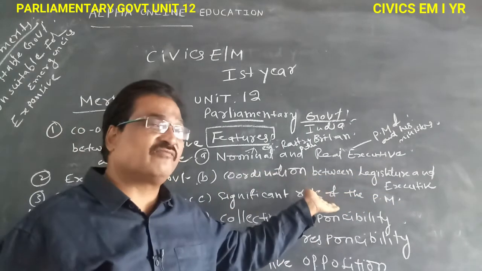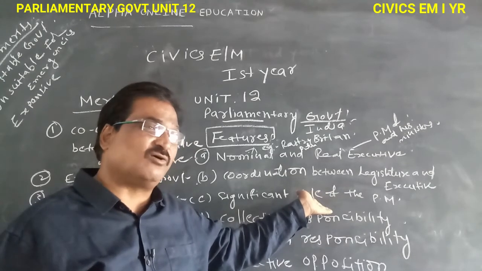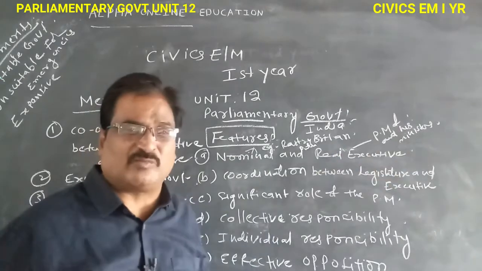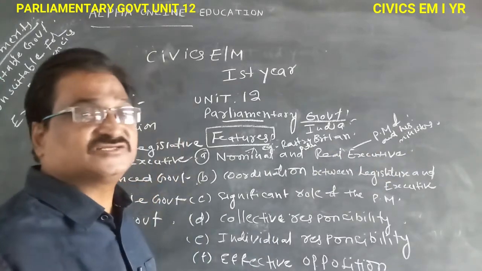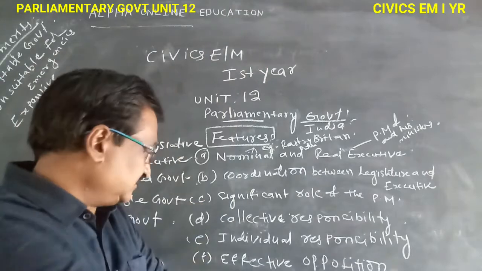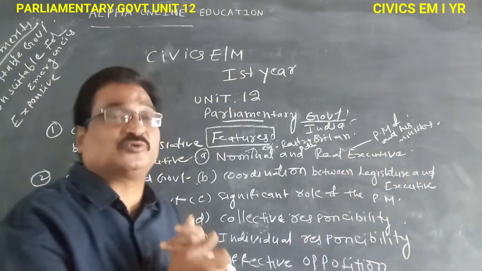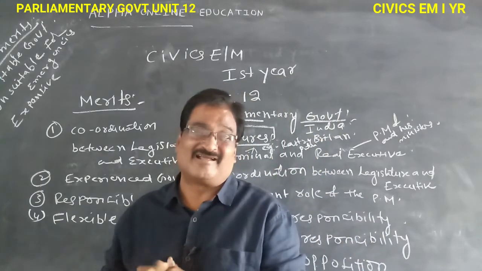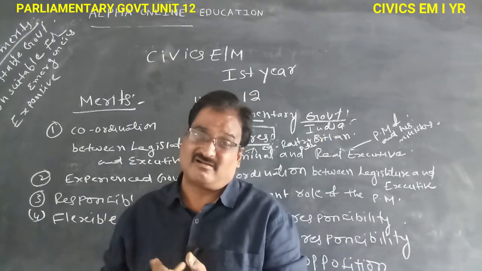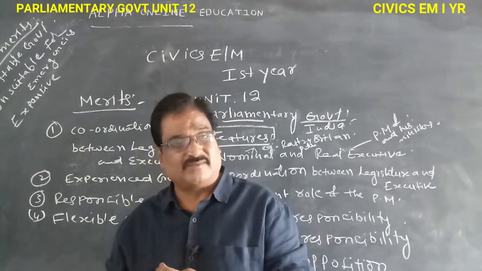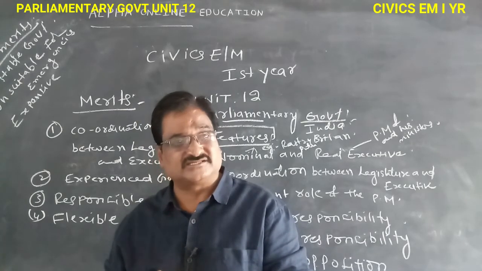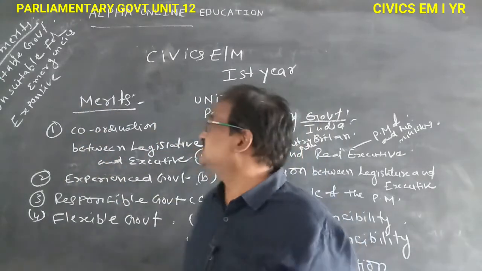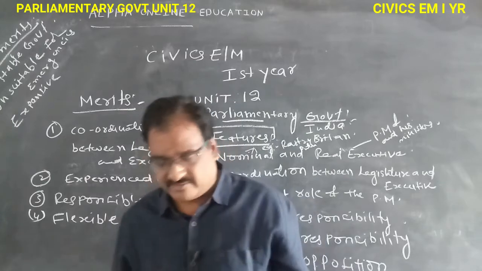And also the significant role of the Prime Minister. The Prime Minister's role is a key role. And also collective responsibility: అందరూ బాధ్యులు. Individual responsibility, వ్యక్తిగతంగా కూడా బాధ్యత వహించాల్సి ఉంటుంది. Effective opposition: if the opposition is not effective, it is the main drawback of the parliamentary government system. In the parliamentary government, with a strong opposition, it is a success. So these are all the merits and demerits of the parliamentary government system.